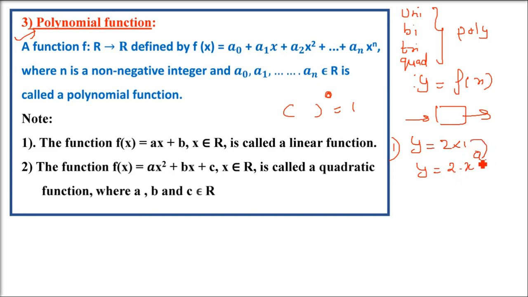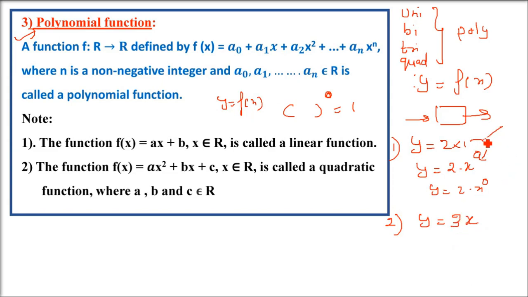So this is a polynomial. This is a linear function, a linear polynomial. This is also a polynomial, y equals f(x). This is constant because x to the power 0 is 1. This is a constant function, a linear function with a constant value. It's actually linear because y equals 2 is a straight line.